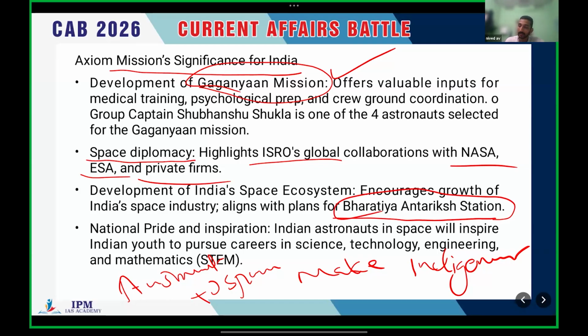That's also a kind of space station of India. And also, it's a national pride and inspiration. This is a very proud moment for India. Indian astronaut Subhanshu Shukla has led the team.